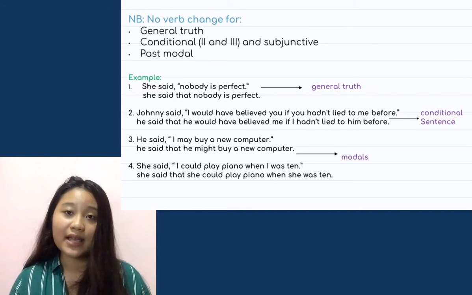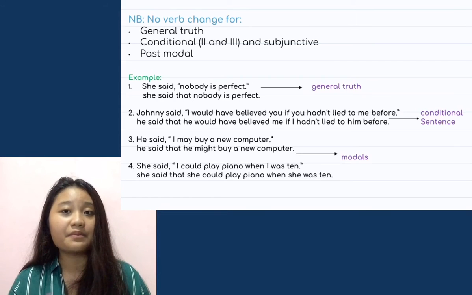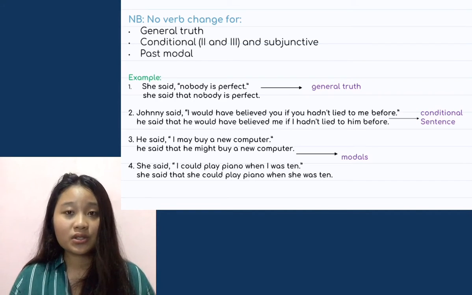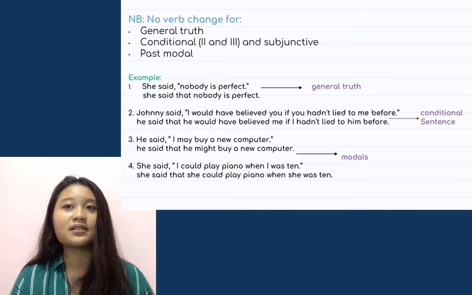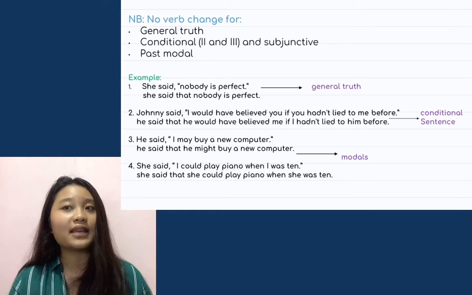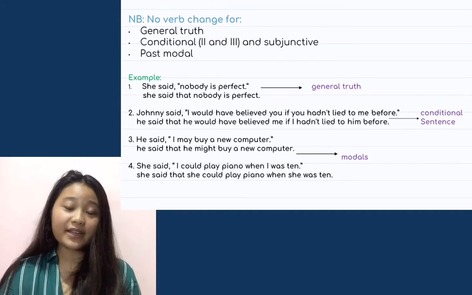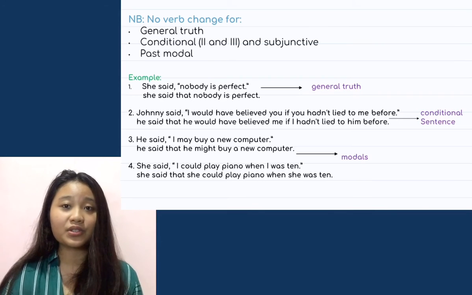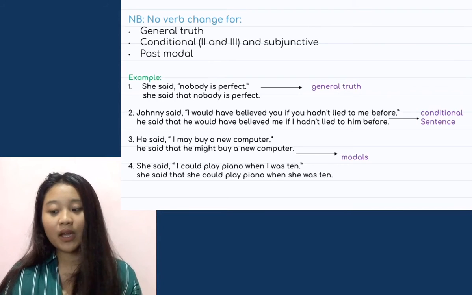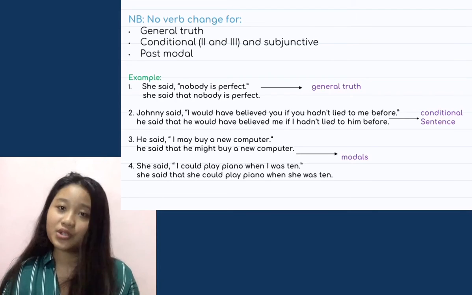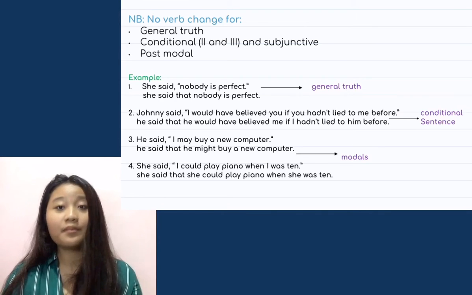The next example, he said, "I may buy a new computer." May is a modal. So we don't have to change the verb, but we have to change the modal to the past modal. So the sentence in reported speech is, he said that he might buy a new computer. May changes to might. Same like the other modals, like can changes to past modal could. May changes to past modal might. Shall changes to should. Must, same, must.